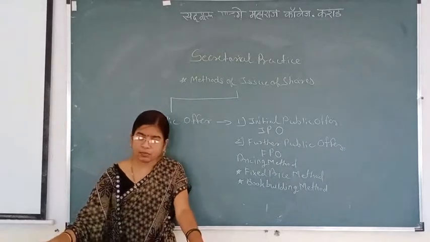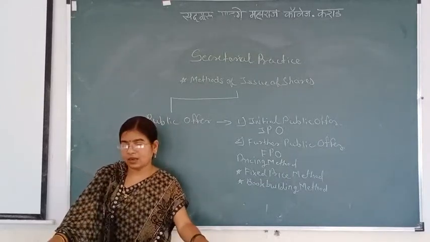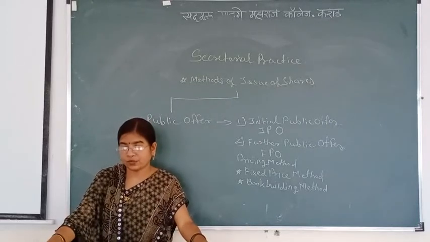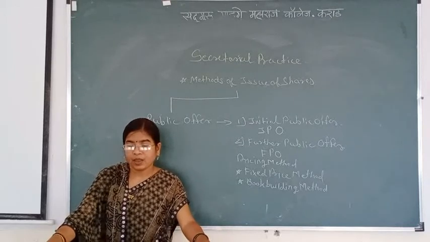Second method is book building method. In this method, the issuer company determines the number of shares and the issue price at which its shares will be sold by bidding process.